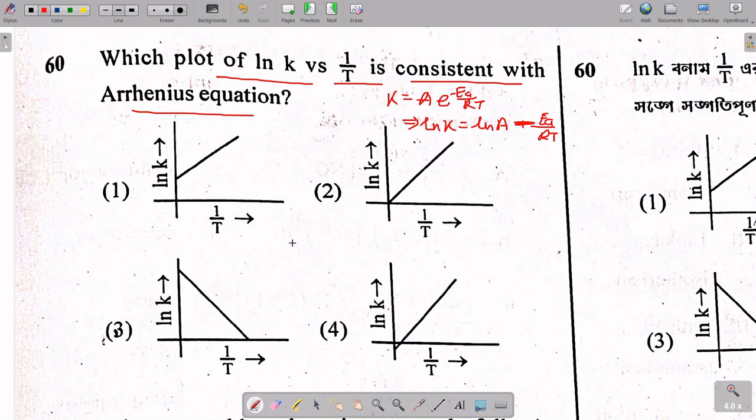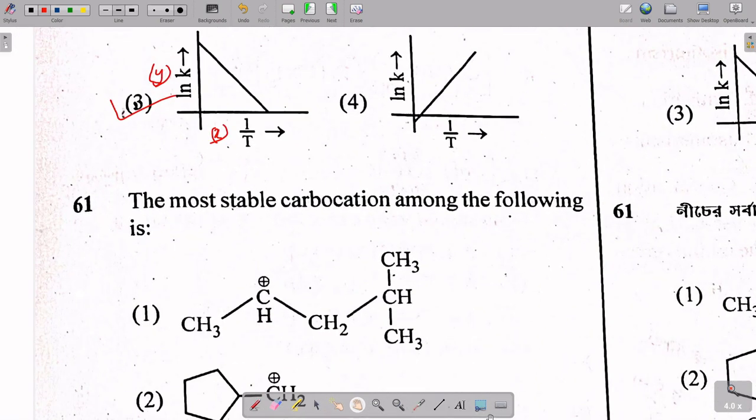So if you consider ln k versus 1/T, it will be a decreasing curve, with 1/T on the x-axis and ln k on the y-axis. So option 3 should be the correct answer. All the other options are increasing plots and option 3 is a decreasing plot. So option 3 is the answer.